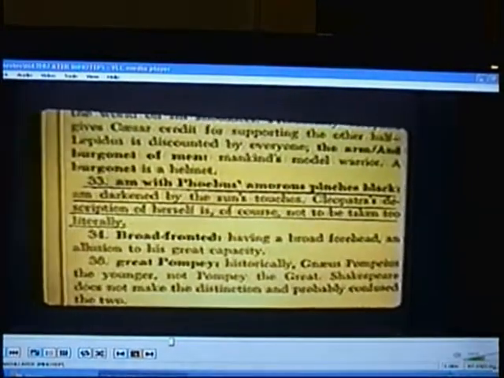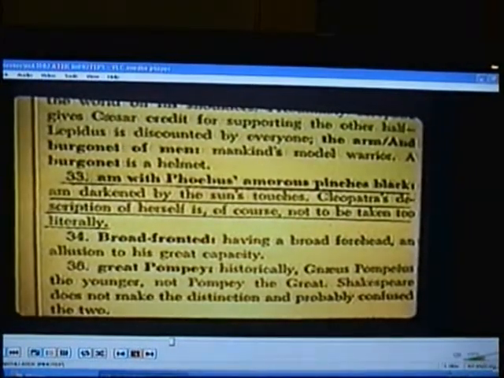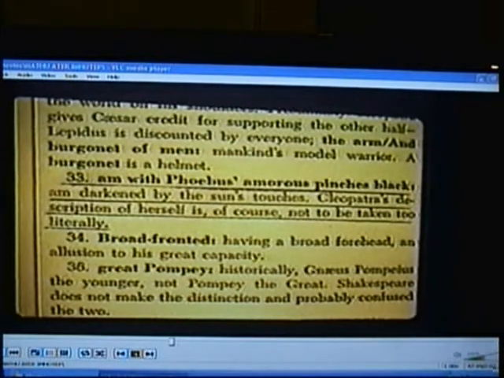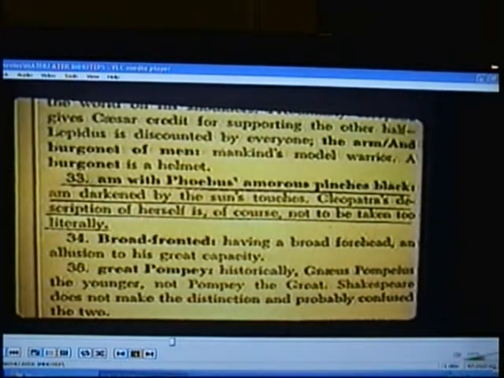He's from Harvard, Yale, Princeton. I'm from South Central. I can find stuff that he can't find. Then he couldn't find what Shakespeare wrote in his Antony and Cleopatra: "I am with Phoebus' amorous pinches black. I am darkened by the sun's touches." Then he writes Cleopatra's description of herself. This, of course, not to be taken too literally.